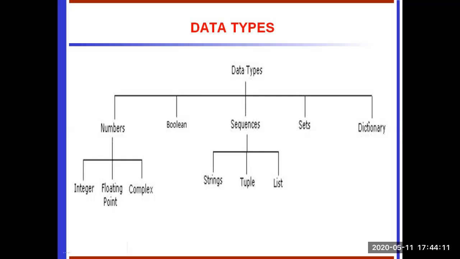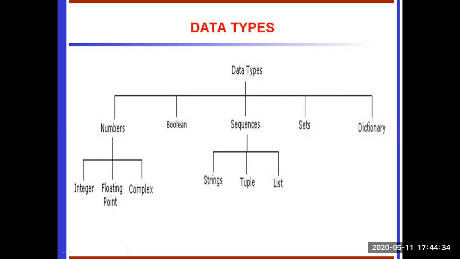there are several data types which are built into Python. Extension modules which are written in C, Java or other languages can define additional types. To determine a variable's type in Python, we can use the type function.